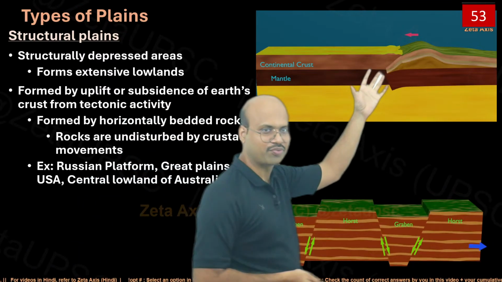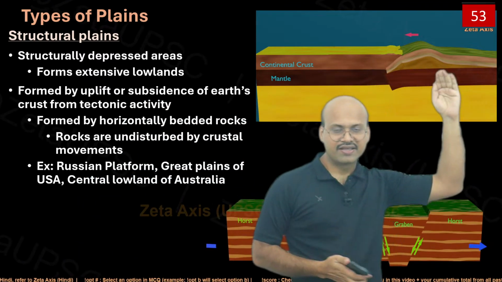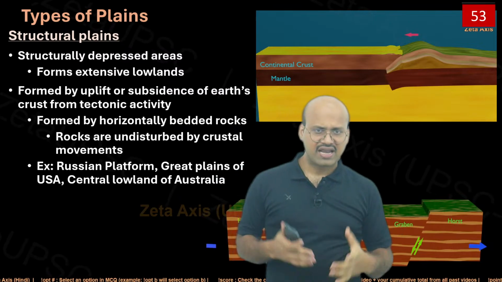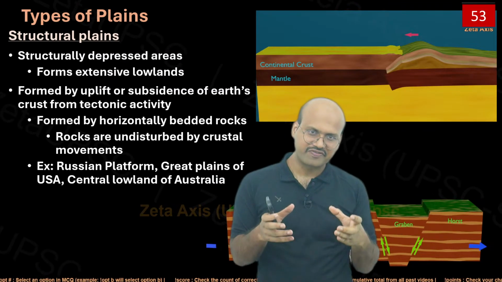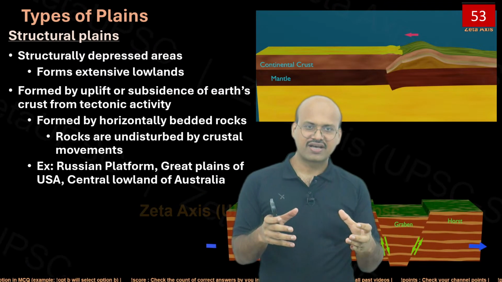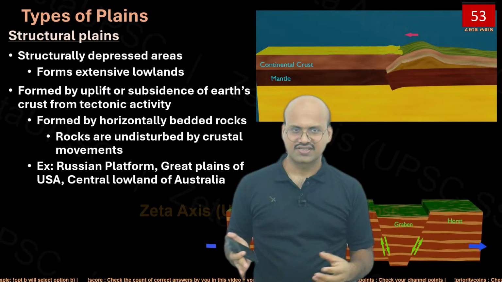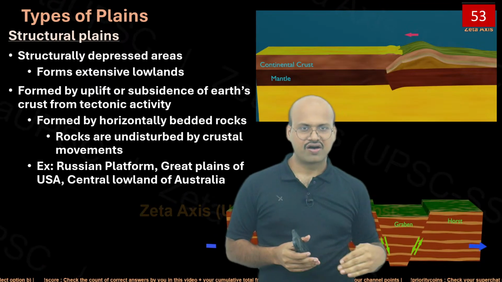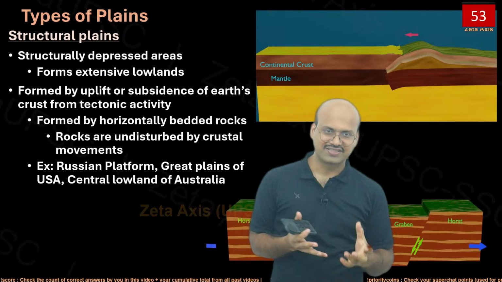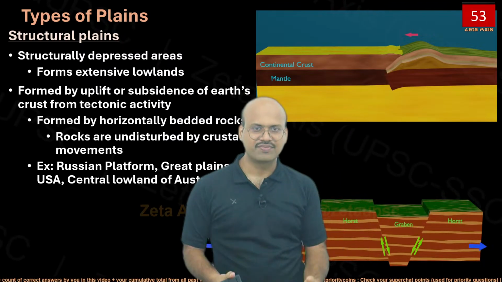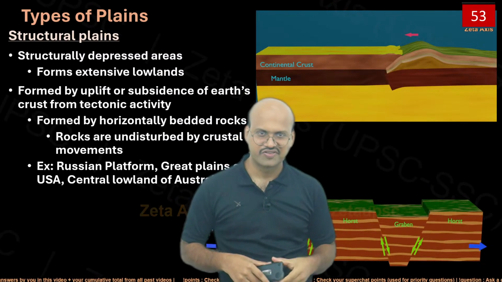Moreover, in the upliftment process, sometimes during folding, a large block of region could be uplifted as is. For example, the Kashmir Valley is located within the mountains, but it is a plain region which is uplifted. There was some depositional activity over here which created a plain surface.